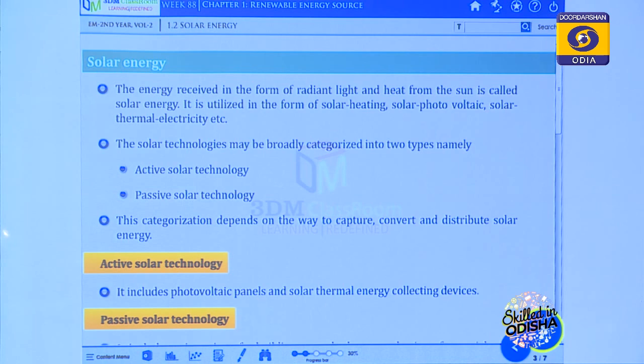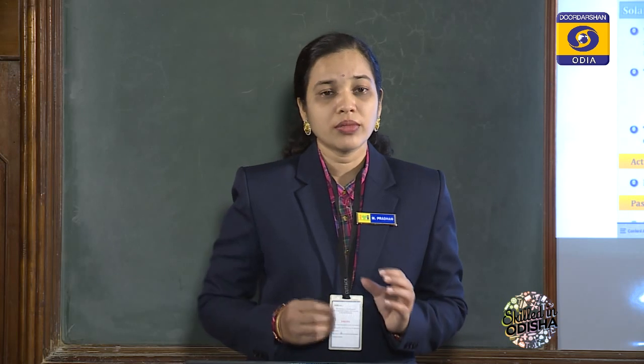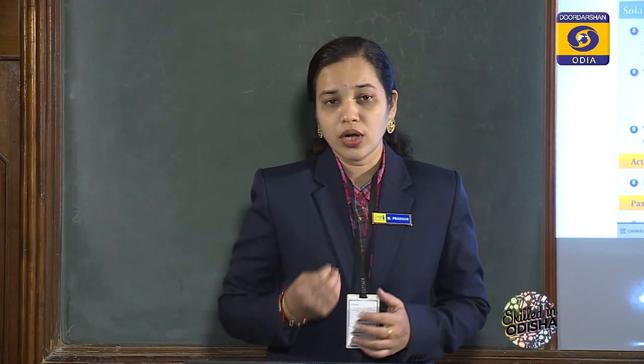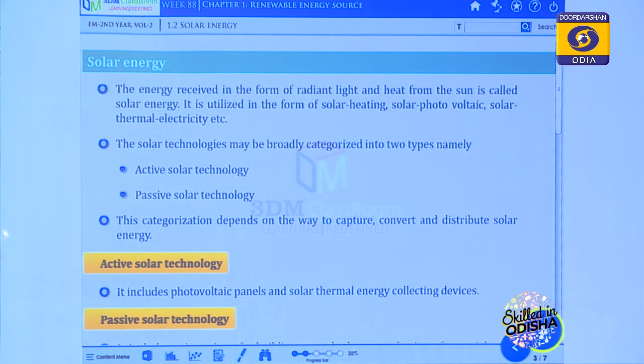The second one is passive solar technology. In passive solar technology we do not need any photovoltaic cell or any battery. Through our building constructions, architecture methods or some easier technologies, we can use solar power, or solar heat and light, for our various works. That is passive solar technology. In detail we will discuss these two technologies, active solar technology and passive solar technology.